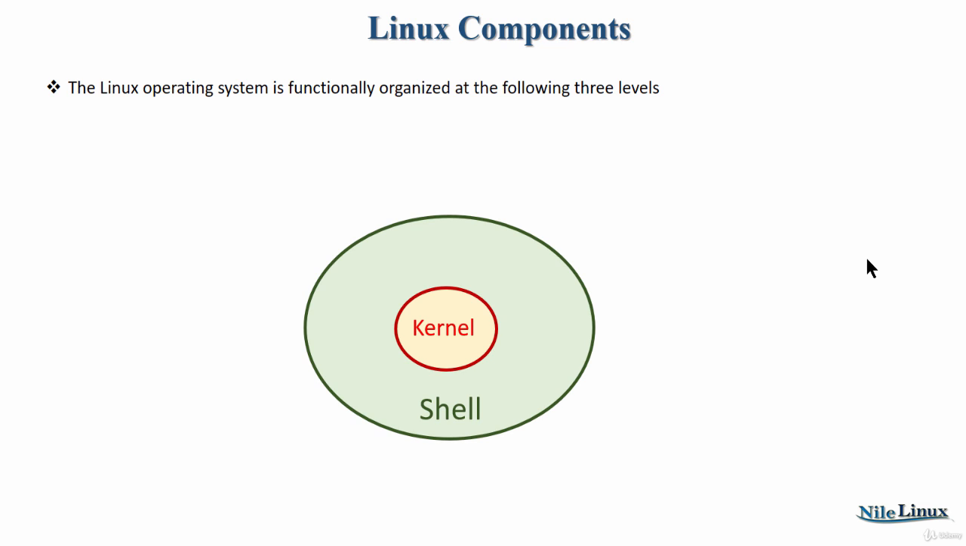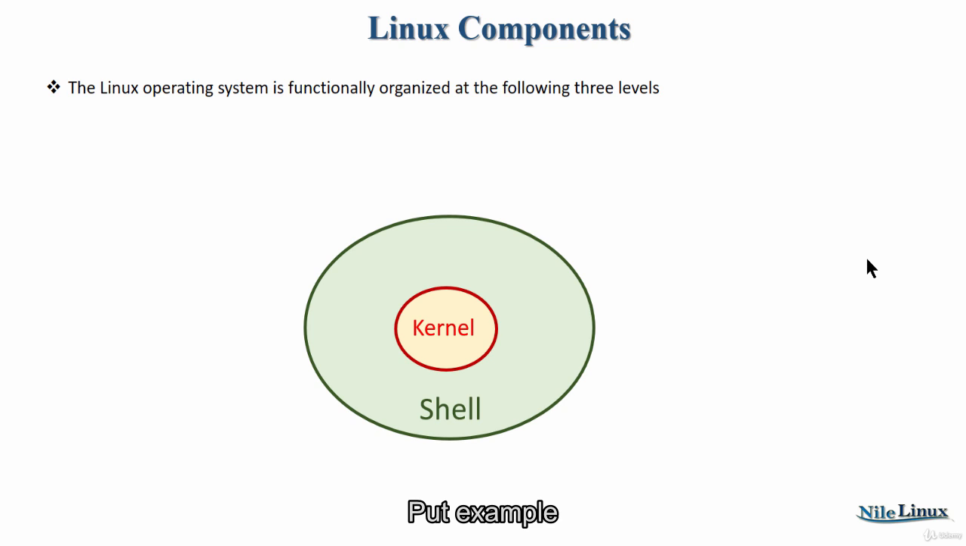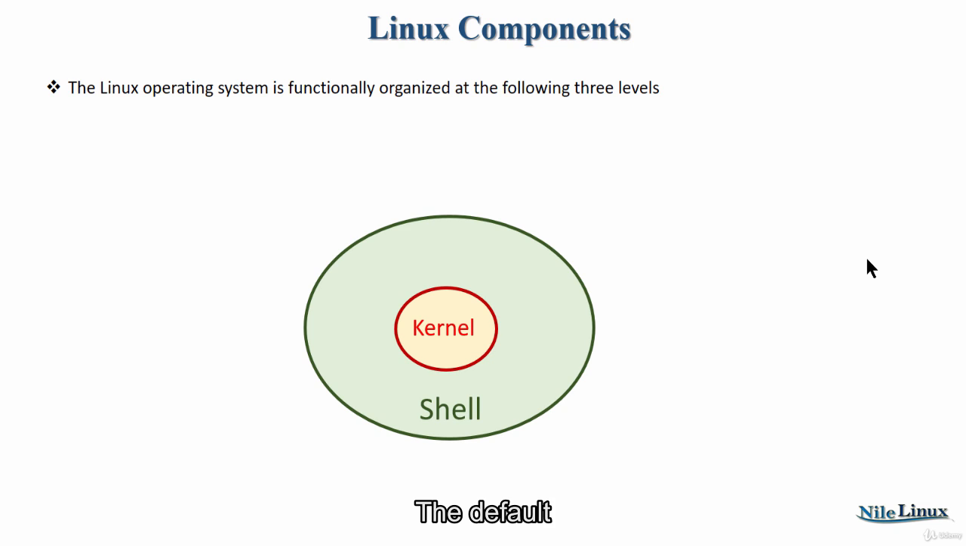The shell interacts with the user, while the kernel interacts with the machine's hardware. So the shell is the program that takes commands and either executes the appropriate program or translates them into instructions that the kernel understands. For example, a command such as dir will be translated by the shell into a kernel-understandable format. The default shell in Linux is bash.